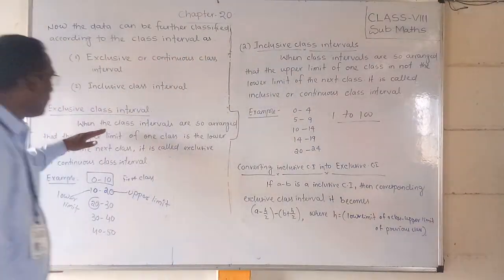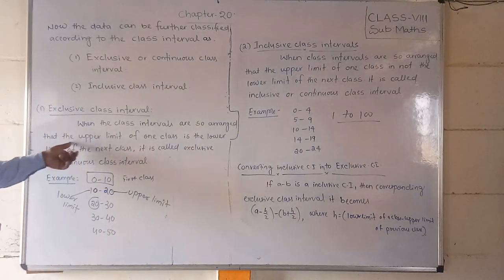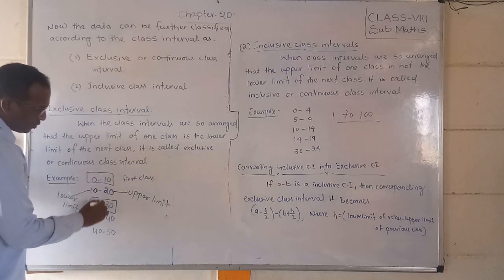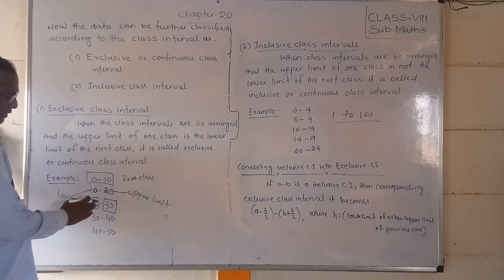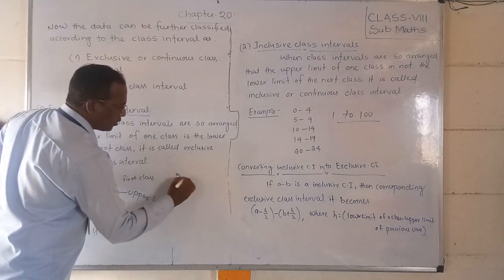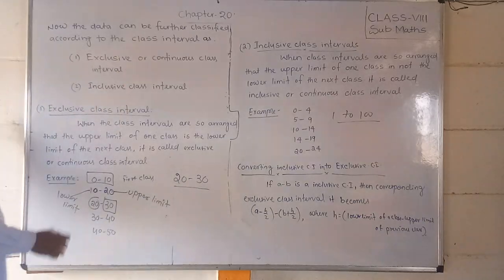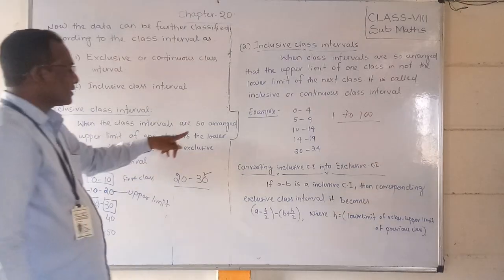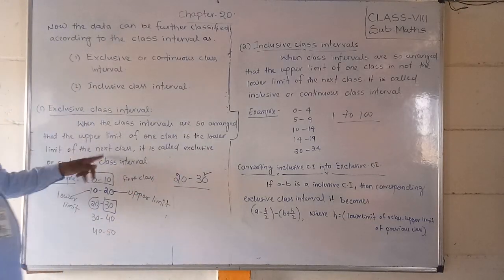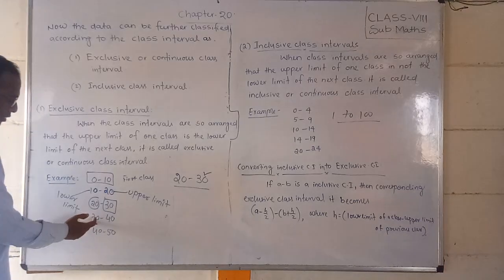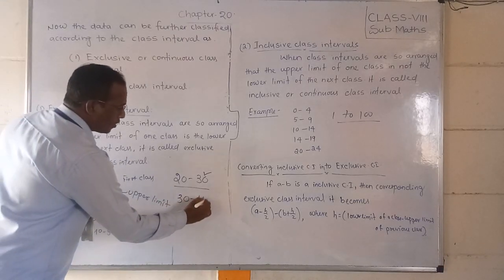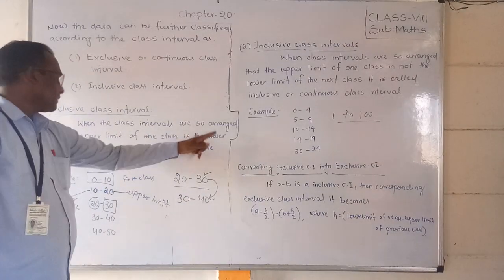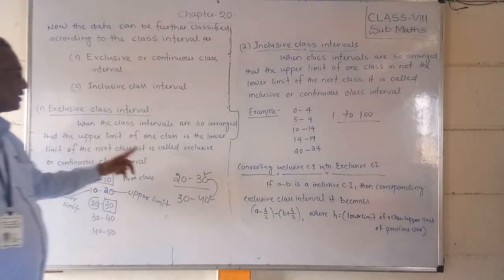Now look here, friends. When the class intervals are so arranged that the upper limit of one class, observe, suppose I choose this one, 20 to 30, the upper limit of this class is the lower limit of the next class. Check what is in the next class: 30 to 40. Upper limit of one class is the lower limit of the next class, it is called exclusive.